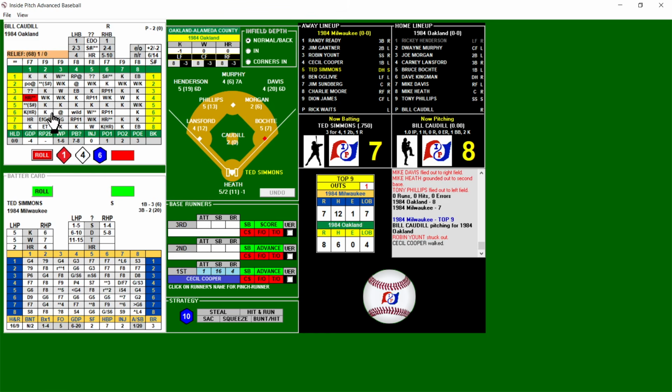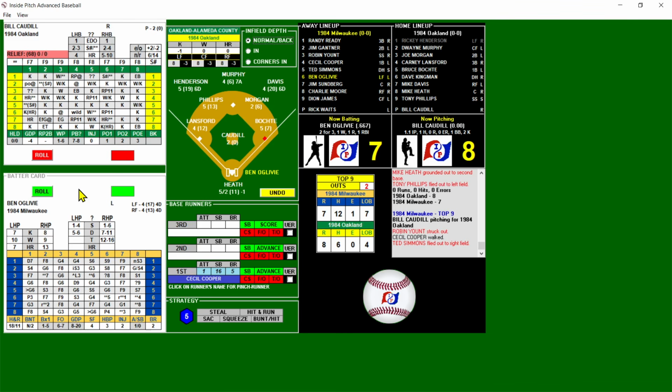He's batting left. Oh, that's a home run chance, but against a righty, he's only a 4. Minus the 2 is a 2, so that's not going to be a home run. He misses with the 6. So, wow. Had the home run chance, but Simmons does not have big home run numbers here in 1984. We roll on Simmons, and there is no runners in scoring position, so this is just an out. This is a fly ball. 2 out.